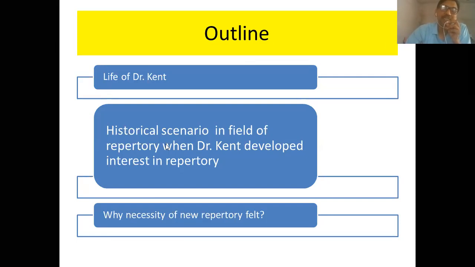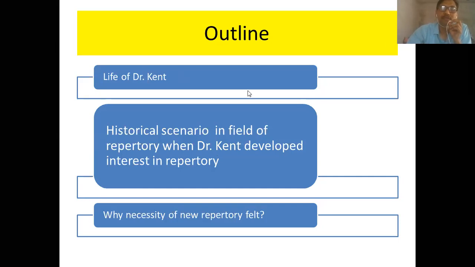There were various challenges in the field of repertory when Dr. Kent developed interest in it. So first we'll see the life of Dr. Kent, then study the historical scenario in the field of repertory, and then why Dr. Kent felt the necessity of one more new repertory.